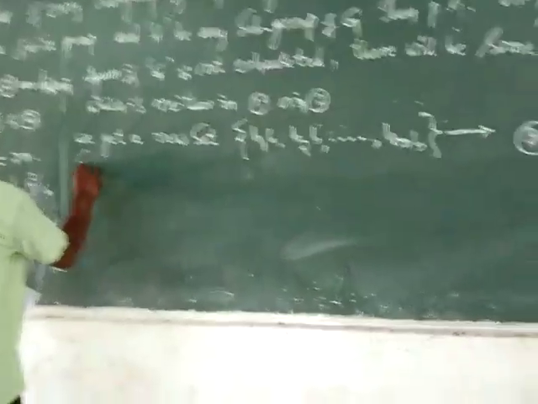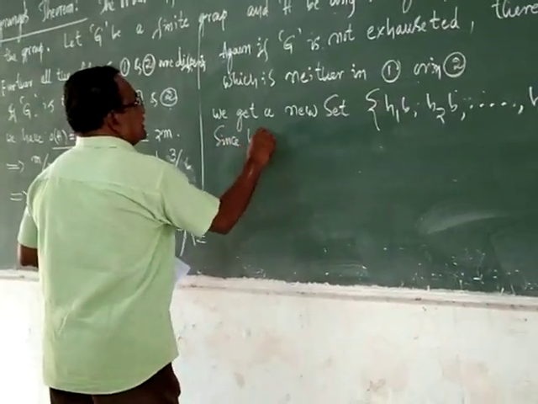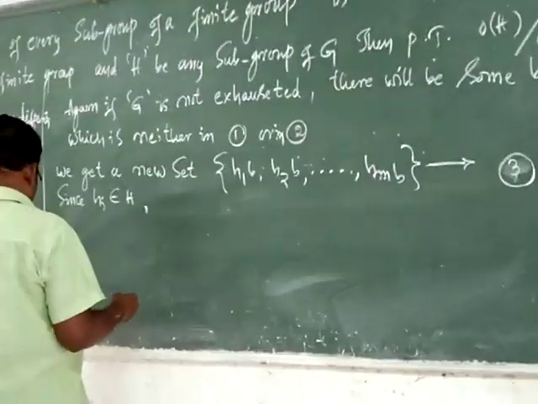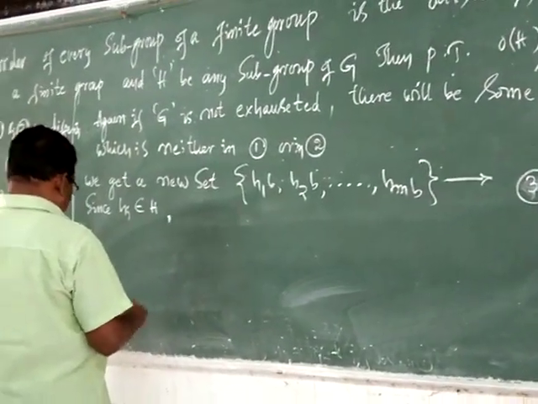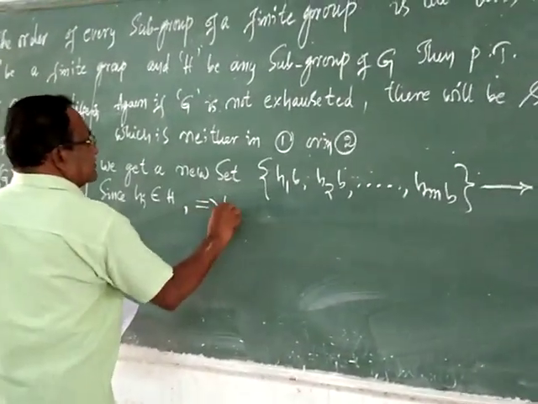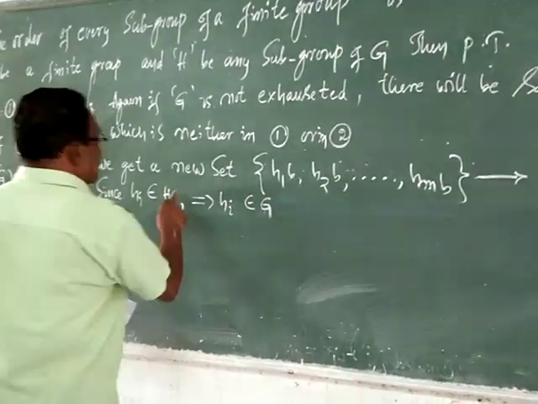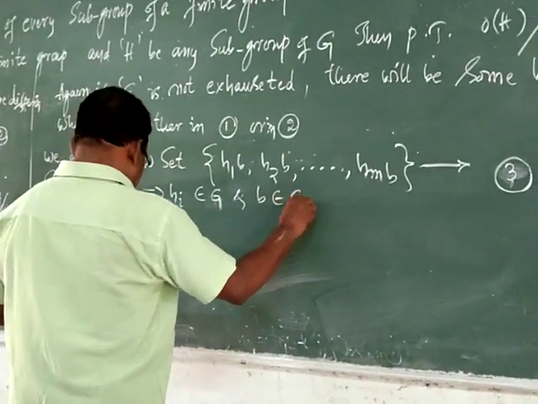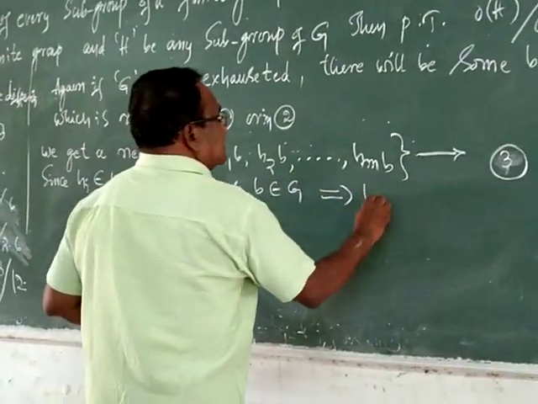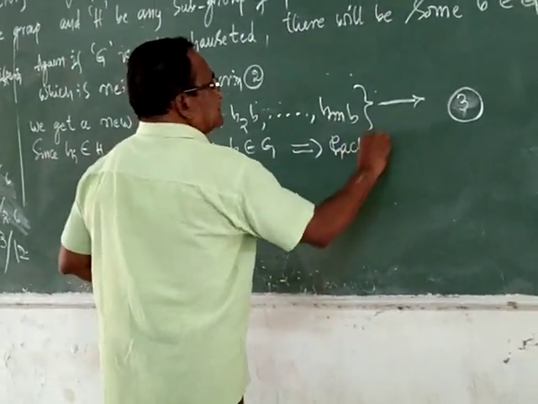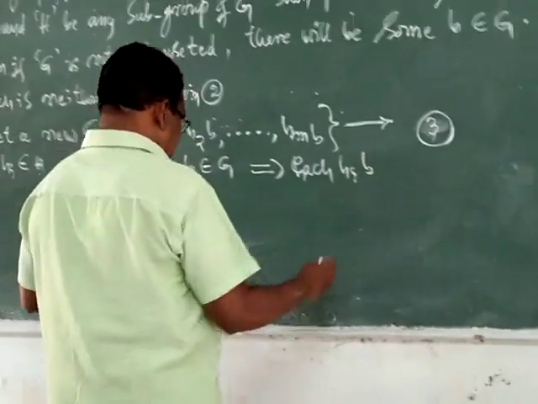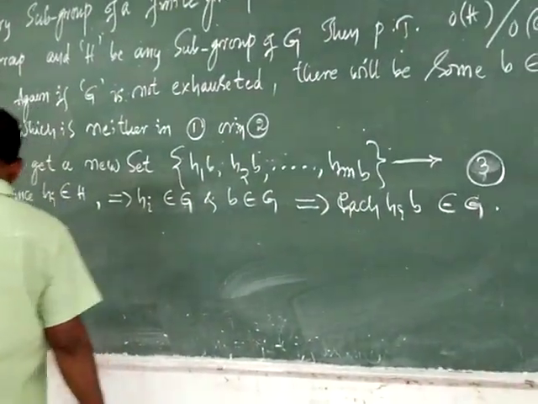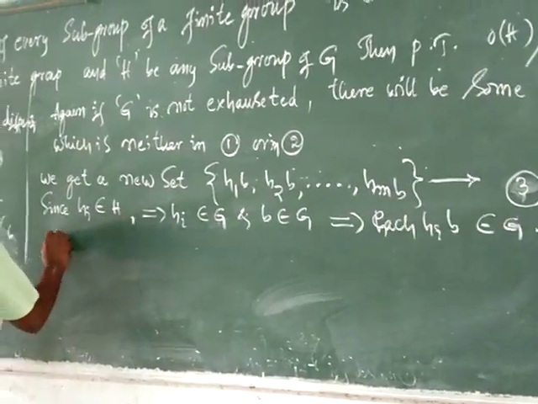Since hi belongs to H and b belongs to G, hi belongs to H implies that hi belongs to G because H is a subgroup of G, and b belongs to G here. This implies that each hib belongs to G, and all the elements of 3 are different.